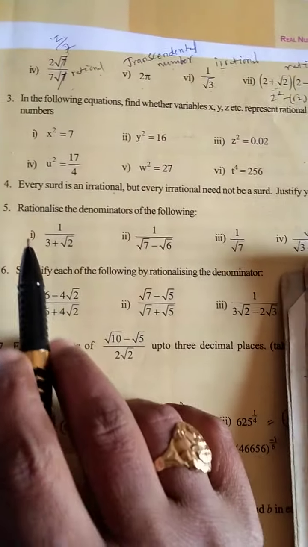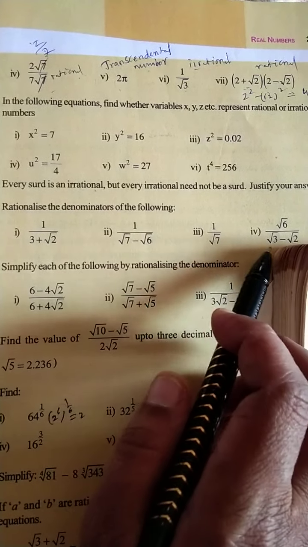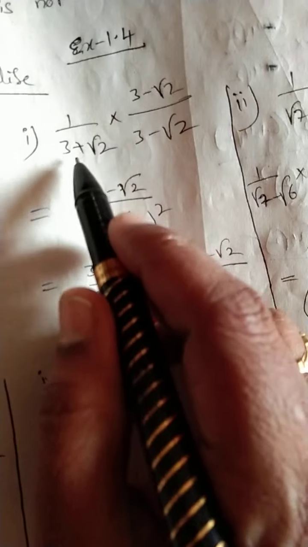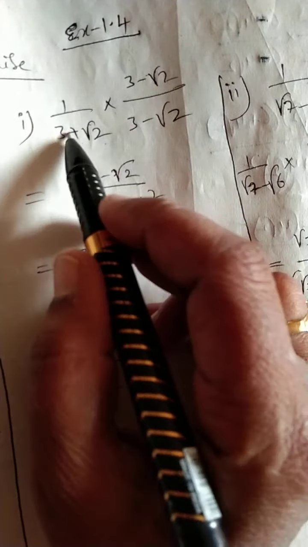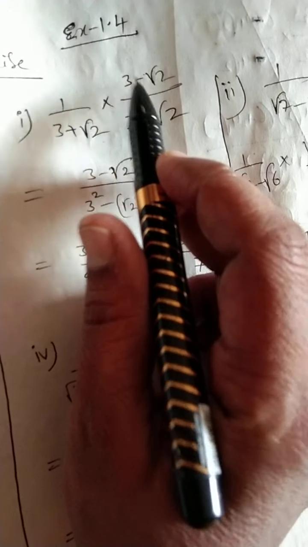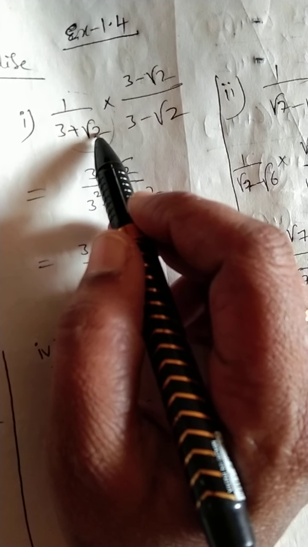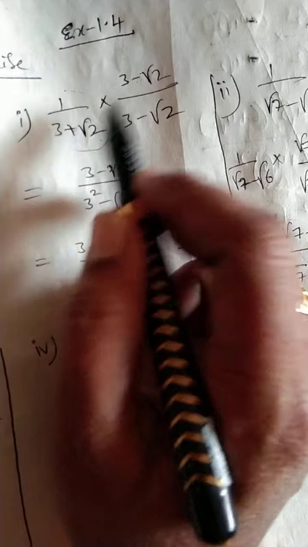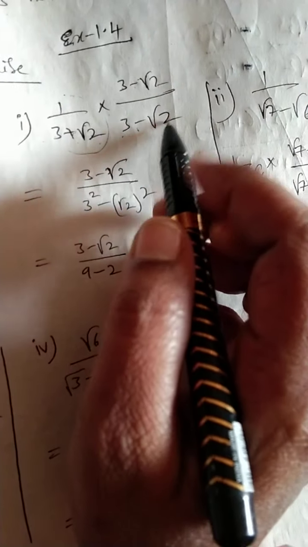Next, fifth question. See here. Rationalize the denominators of the following. Denominators are there, no? In all of these we should rationalize one by one. First one is given: 1 by 3 plus root 2. Rationalizing the denominator means we should take the opposite sign, and the numbers are the same. Okay, with this we can rationalize it.